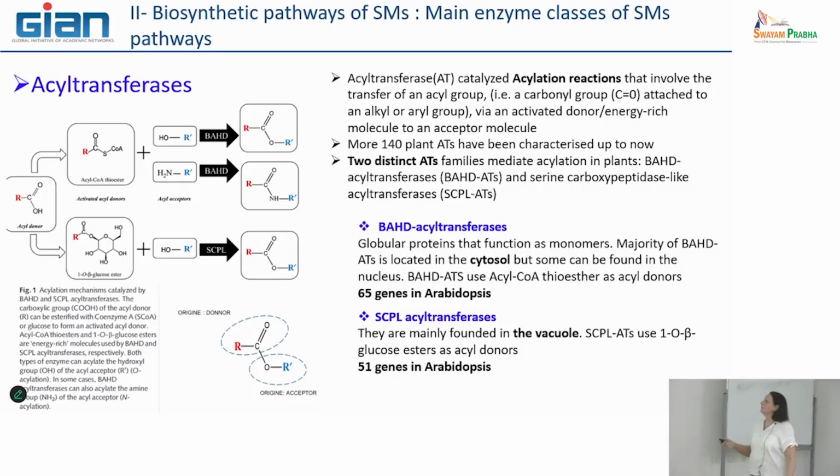Now, in this family of acyltransferase, there is another group named SCPL acyltransferase. The difference with the first one is that they are localized in the vacuole, while the others are in the cytosol, so they are not localized in the same compartment in the cell. And also they use as a donor, not an acyl-CoA diester, but a glucose ester.